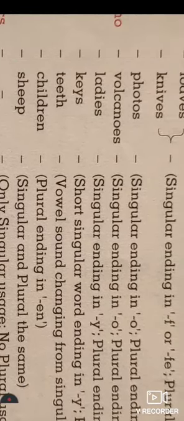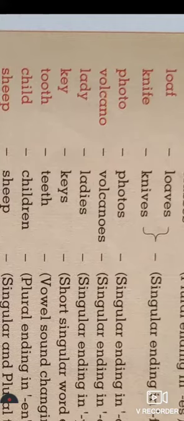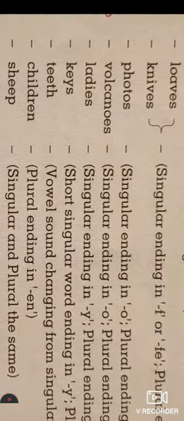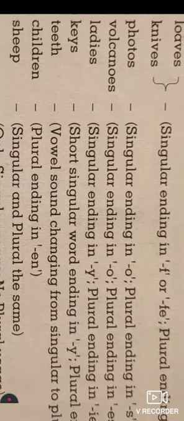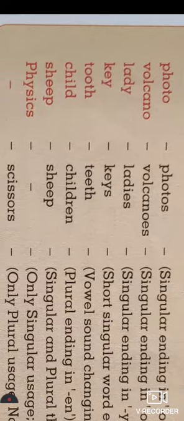Next is ladies. Lady becomes ladies, ies. Instead of y, we write ies for the plural word. Next is key.